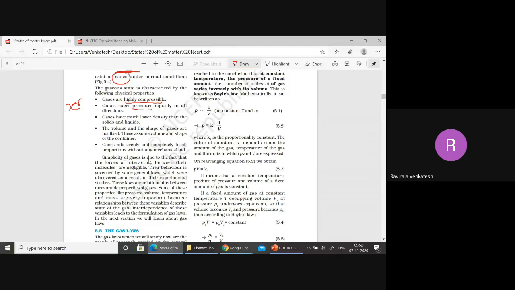Next, gases have much lower density than solids and liquids. Why? Because density is equal to mass by volume, so density is inversely proportional to volume. Now, in a container, what is the volume of the gas? Generally, we take the volume of the container. If anybody asks what is the volume of the gas, we can't measure gas volume actually. What we can measure is only the volume of the container.